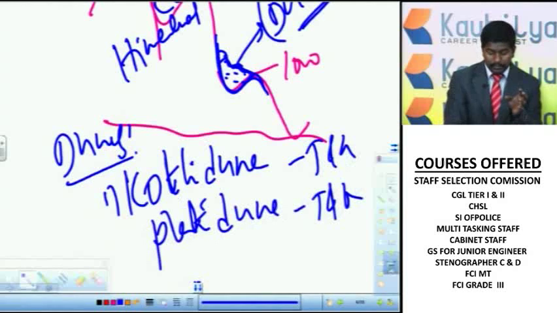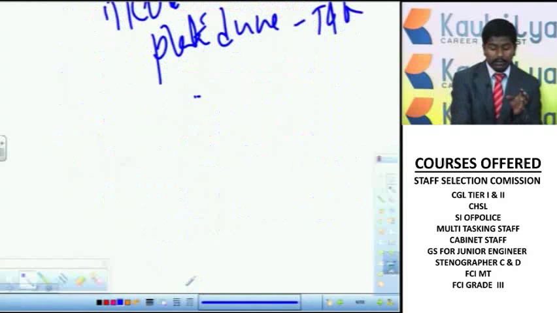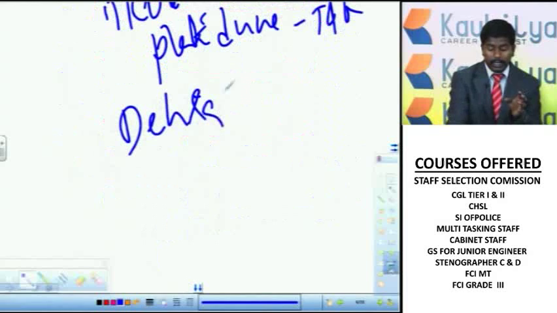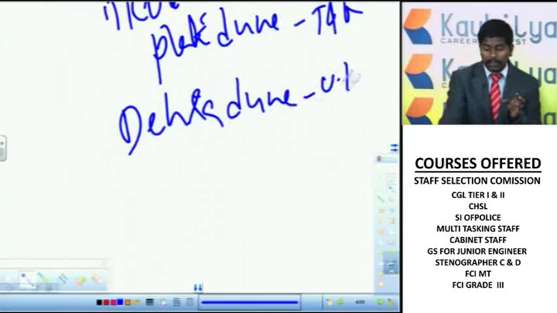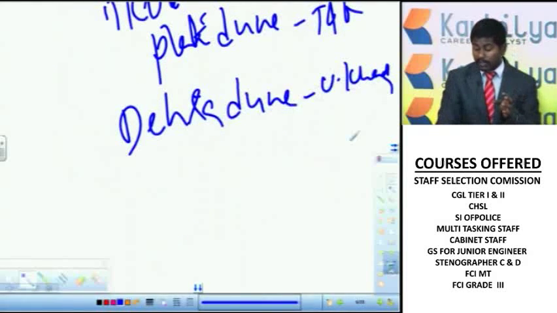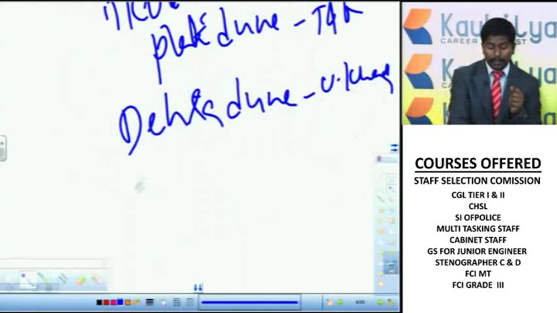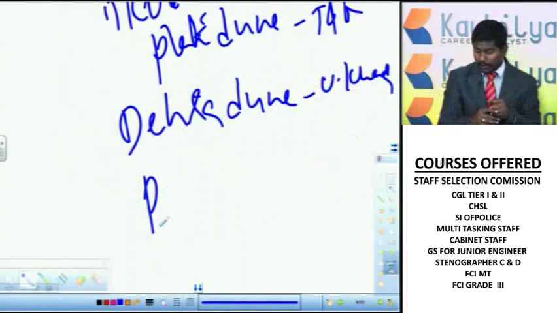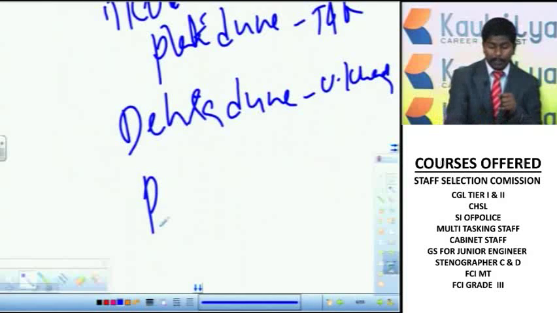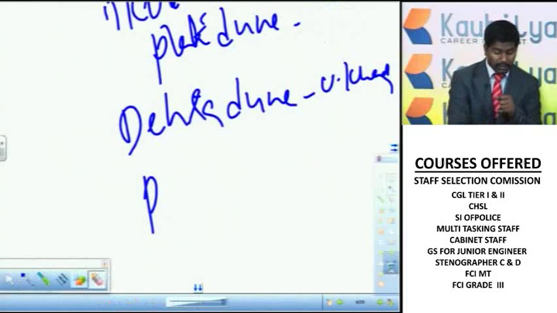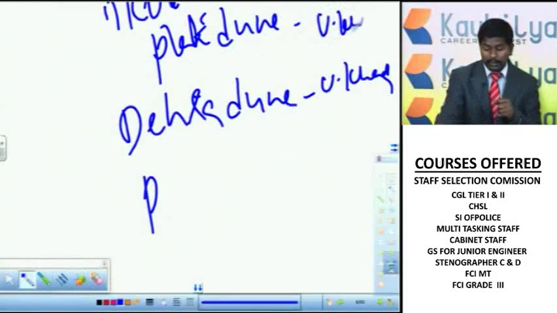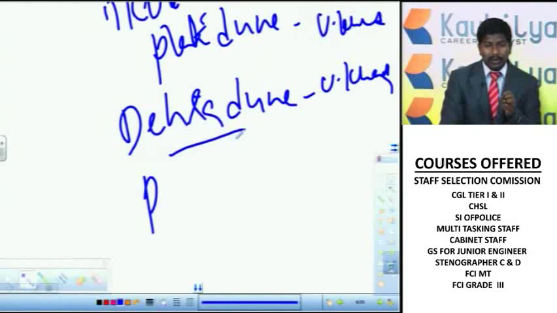Then Dehradun in Uttarakhand, and Patli Dune. So Kotli Dune is in Jammu and Kashmir, and Patli Dune is not located in Jammu and Kashmir. Patli Dune is in Uttarakhand, and along with it there is Dehradun in Uttarakhand. So in that way, these are the important dunes which are located in the Shivalik ranges.